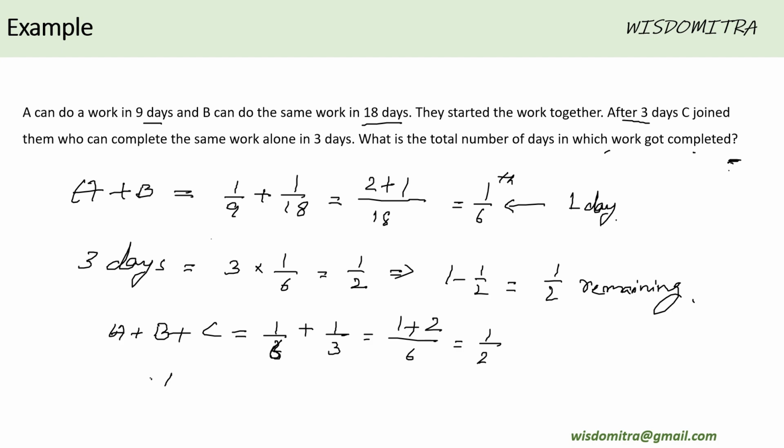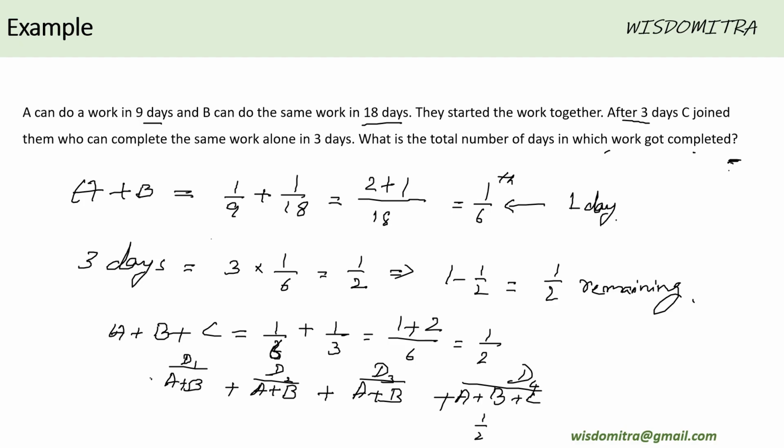So additional time taken to finish the work when all the three are working together: first 3 days, A plus B. This is day one, this is day two, this is day three, and all this put together, we saw that half the work got completed. And then on the fourth day, these three people are working together and they are finishing half the work.